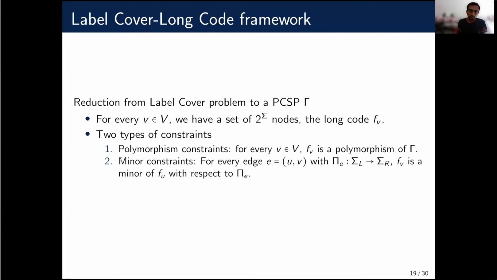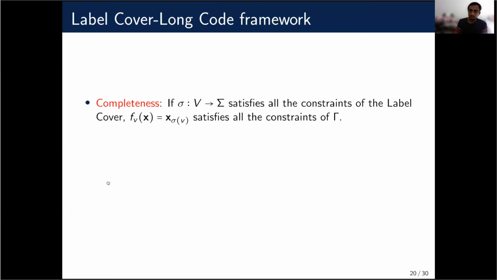This we can achieve in multiple ways. One is to just add an equality predicate to the PCSP itself, or we can just identify the variables together. Okay, and now we analyze this reduction. Completeness is easy. Suppose there is a labeling satisfying all the constraints; we just use these dictator assignments, which will satisfy all the constraints of gamma. Note that dictator functions are always polymorphisms, so they trivially respect the polymorphism constraints. And since these dictator assignments satisfy the label cover constraints, they also satisfy the minor constraints.